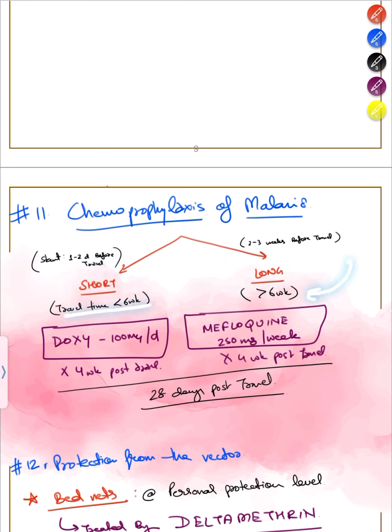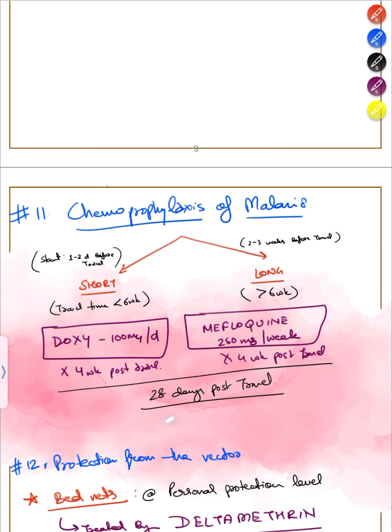So if you're traveling for less than 6 weeks, you should take the short one. If you're traveling for more than 6 weeks, you should take the long one. What is the drug of choice in both? Drug of choice in short is also named shortly. ऐसा short सा नाम है doxycycline 100 mg per day. In case of long, you'll have a long name, that is mefloquine 250 mg per week.